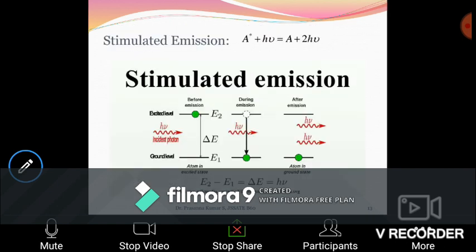The third consequence, if not spontaneous emission, could be stimulated emission. Look at the diagram. In stimulated emission, the atom is already excited to the state E2.